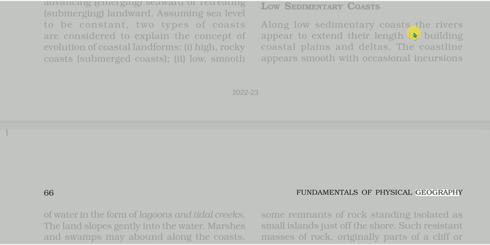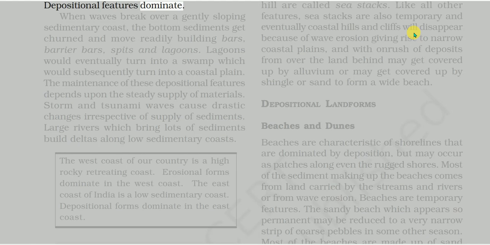of water in the form of lagoons and tidal creeks. The land slopes gently into the water. Marshes and swamps may abound along the coasts. Depositional features dominate. When waves break over a gently sloping sedimentary coast, the bottom sediments get churned and move readily, building bars, barrier bars, spits and lagoons. Lagoons would eventually turn into a swamp, which would subsequently turn into a coastal plain.